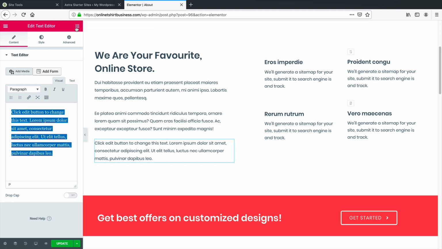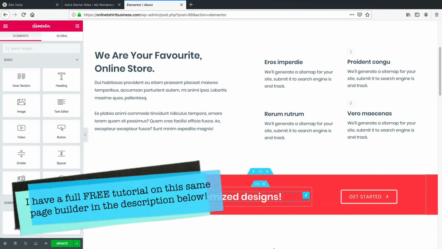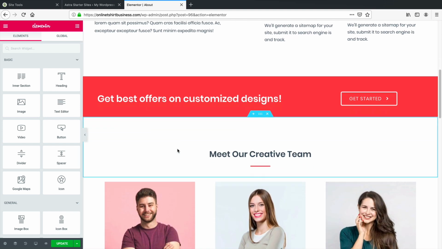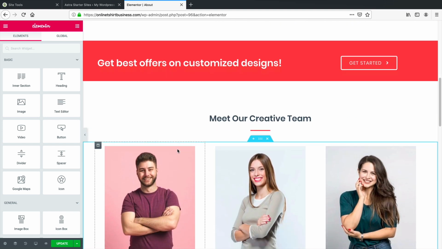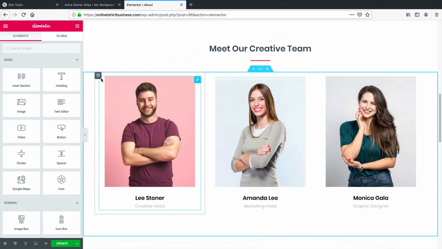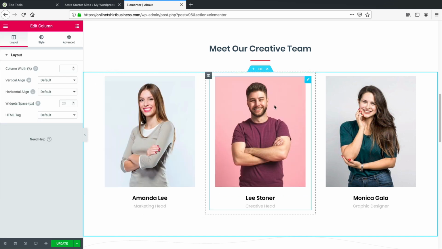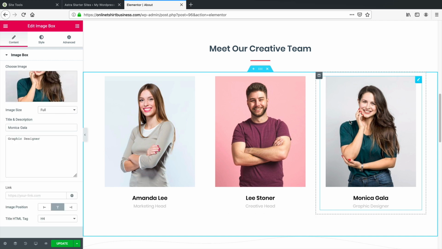In fact, I have a full tutorial, about an hour and a half, on this page builder. But in this video, I'm not going to cover every single detail step by step because I already have another full video on that. But just for example, if you want to switch these around, just grab it and switch it. If you want to change an image, just click on it.